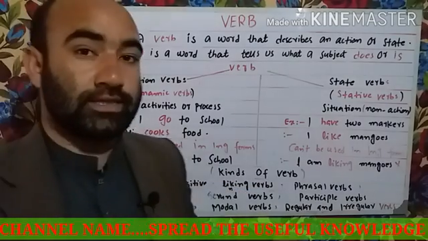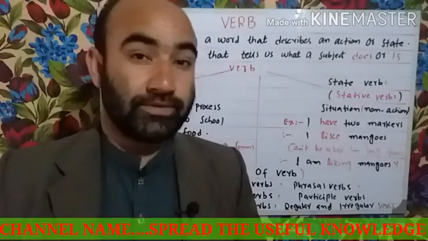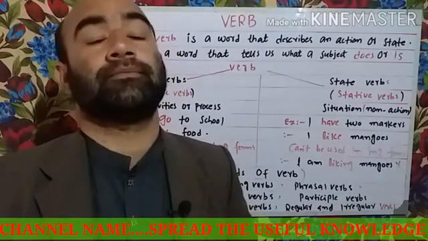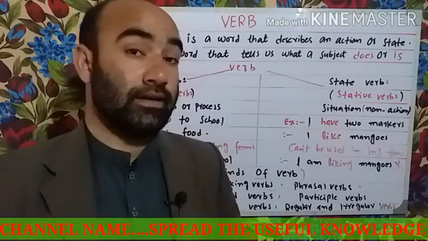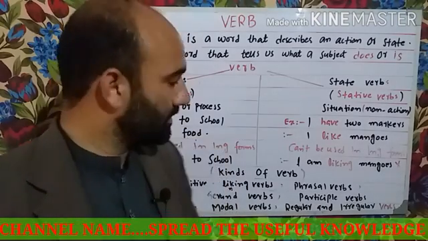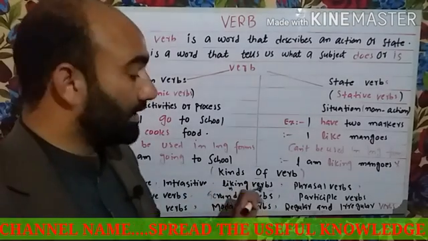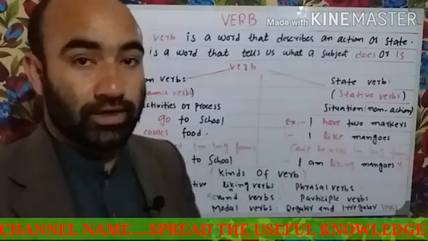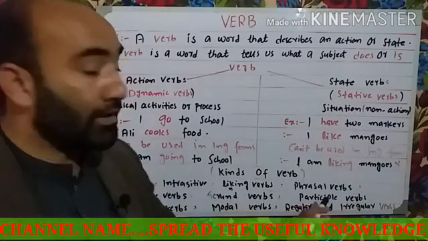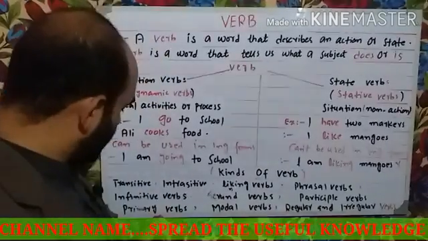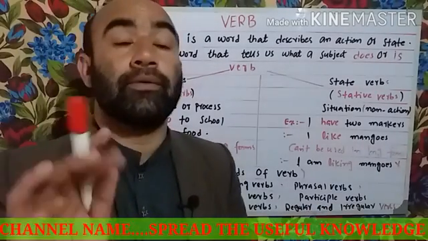And last but not least, there are some other kinds of verbs. Inshallah, in the next videos I will be talking about all these verbs in detail: transitive verbs, intransitive verbs, linking verbs, phrasal verbs, infinitive verbs, gerund verbs, participle verbs, primary verbs, modal verbs, regular and irregular verbs.